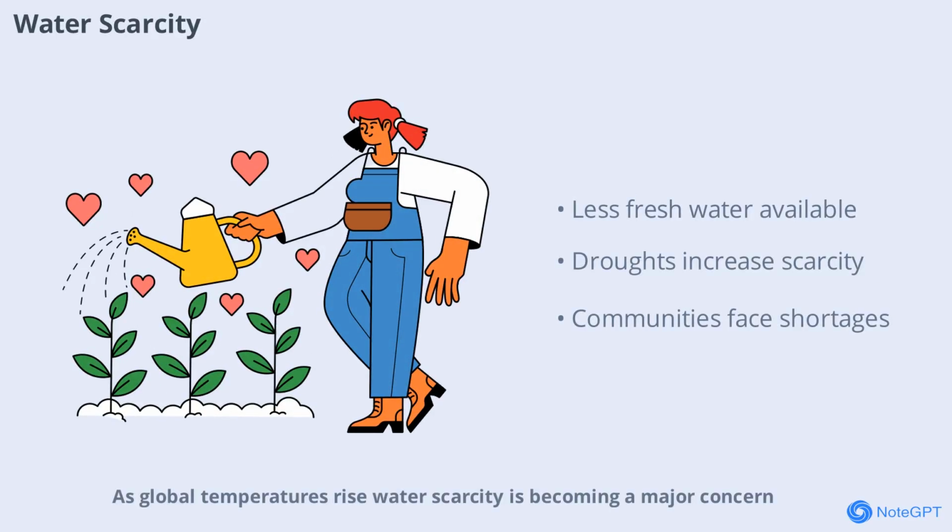As global temperatures rise, water scarcity is becoming a major concern. Melting glaciers, changing rainfall patterns, and increased evaporation are reducing the availability of fresh water in many regions.